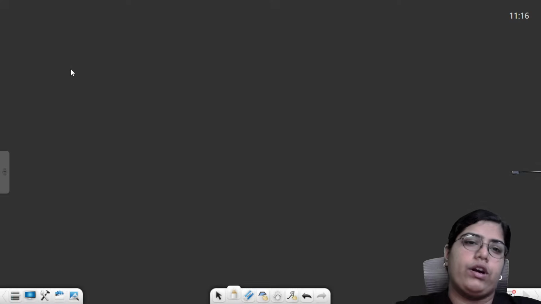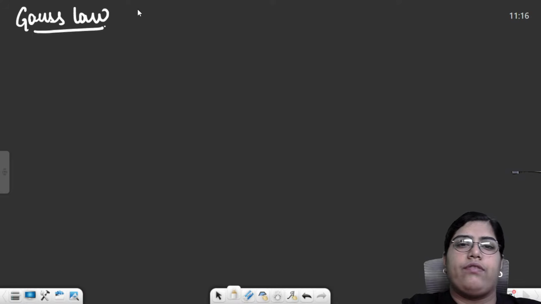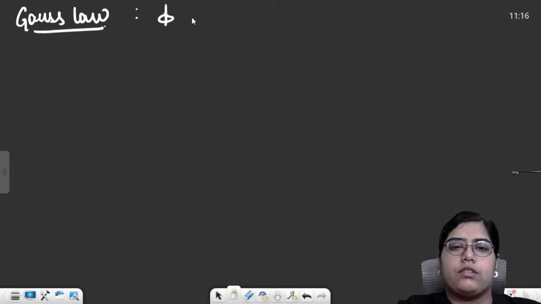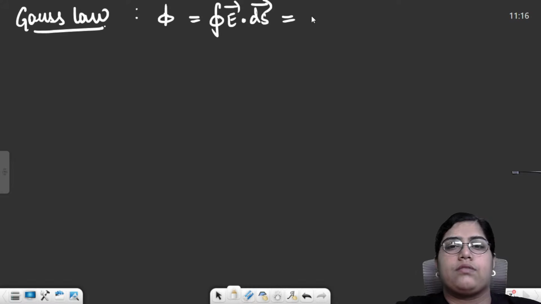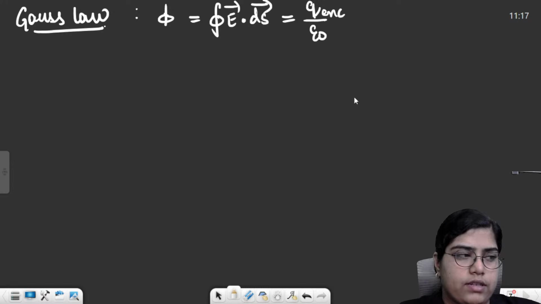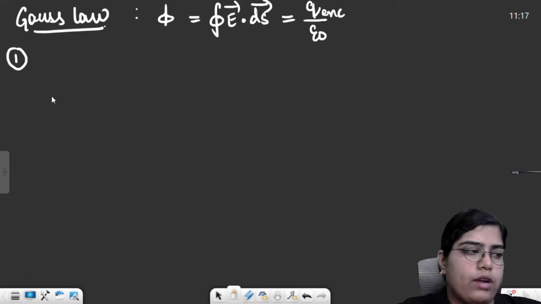Now moving forward, we have Gauss law. Gauss law basically stated that the total flux passing through any closed surface, so we saw the formula for flux. Flux is basically E dot ds, dot product of electric field with area vector. Gauss law told us that flux passing through any closed surface will be 1 by epsilon naught times the charge enclosed by the surface. And based on this Gauss law, we had 3 or maybe 4 applications.